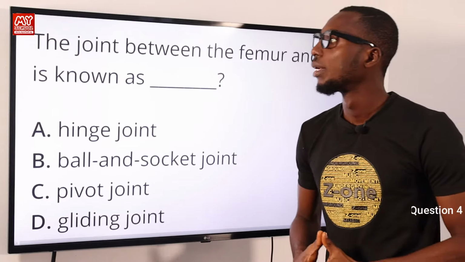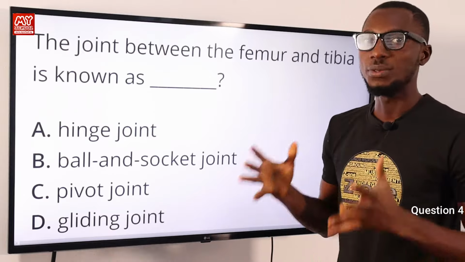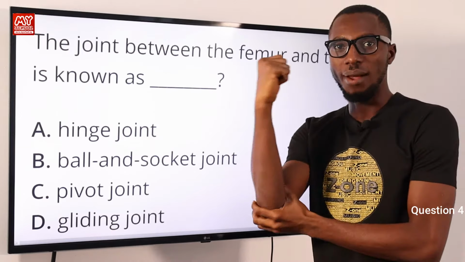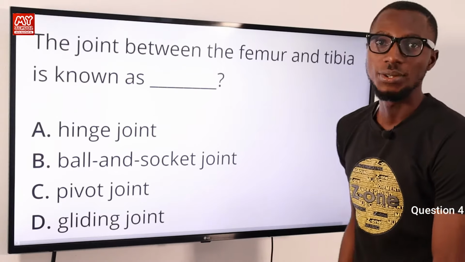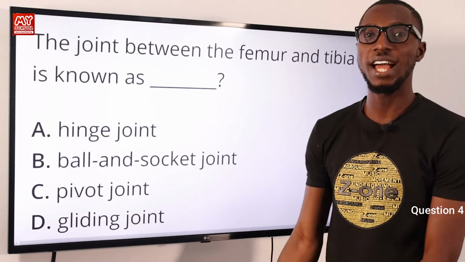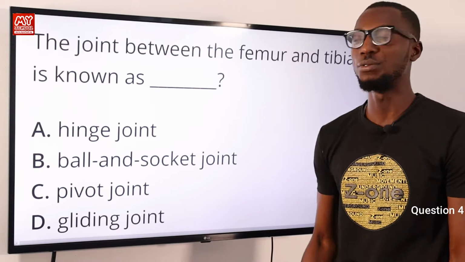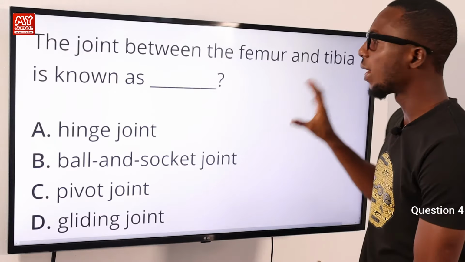Question 4. The joint between the femur and the tibia is known as what? Joints are found, for example, at the elbow and the knee. The femur is your thigh bone, and the tibia is just immediately after the femur when you are heading for your ankle. So the knee joins the femur and the tibia together.